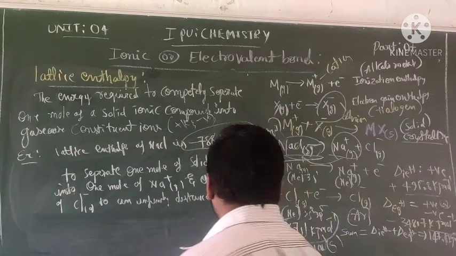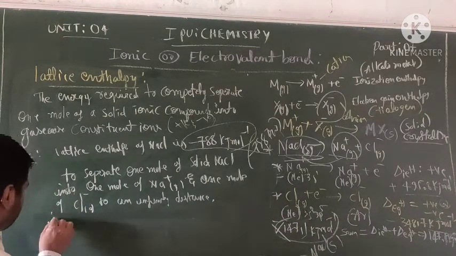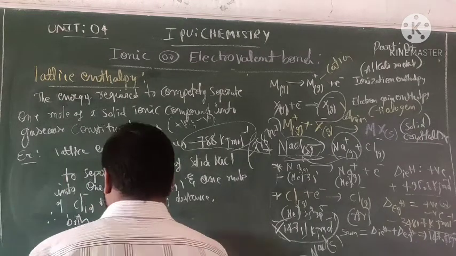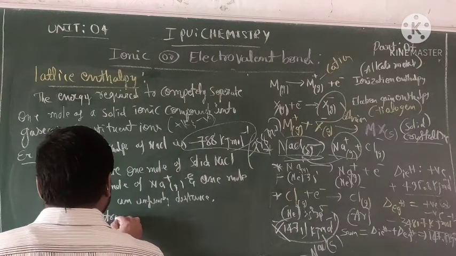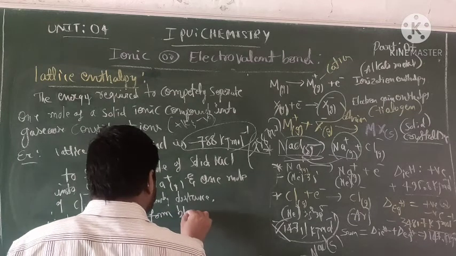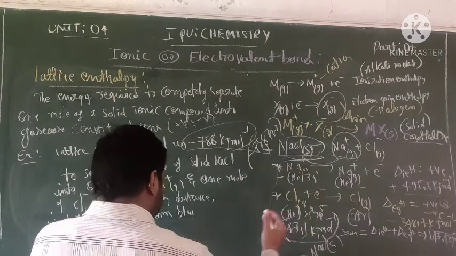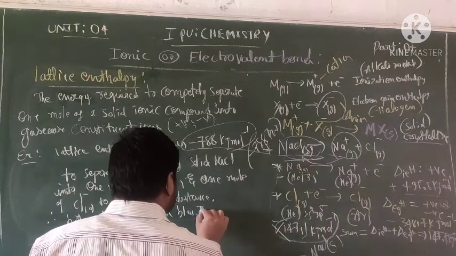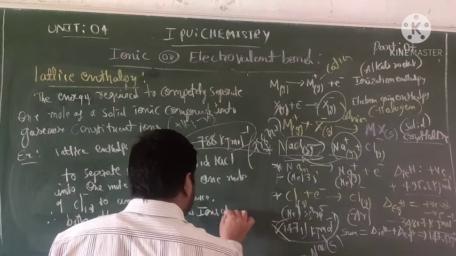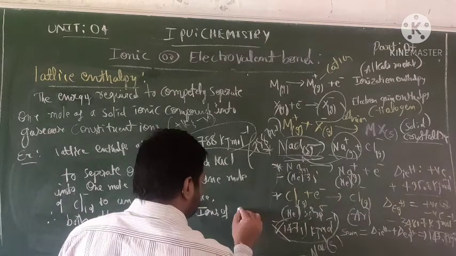Okay, so one of the points is that therefore both forces appear. An attractive force is formed between ions of opposite charge, right?